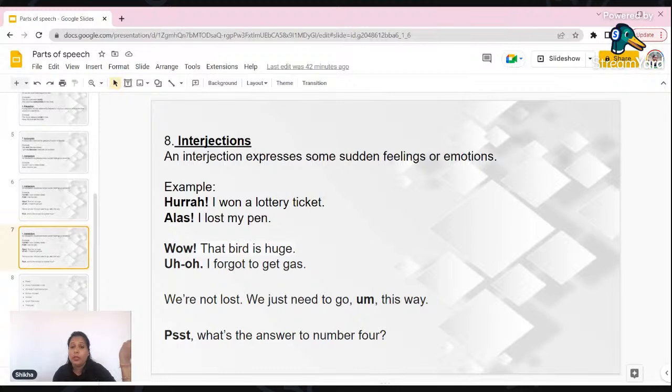Okay, so here again we are expressing our feeling that we forgot something, our sadness about it. Okay, "We are not lost, we just need to go this way." What this interjection says is that we are not sure, we are quite confused.